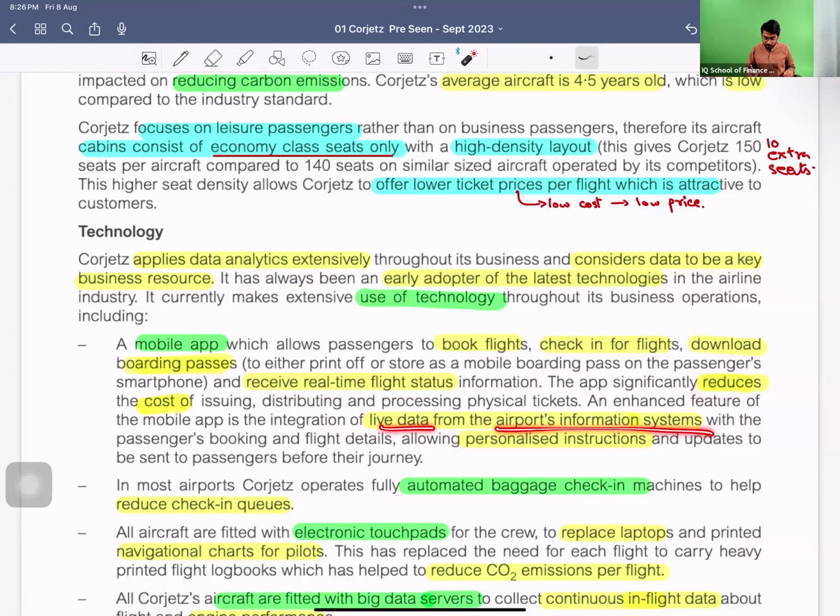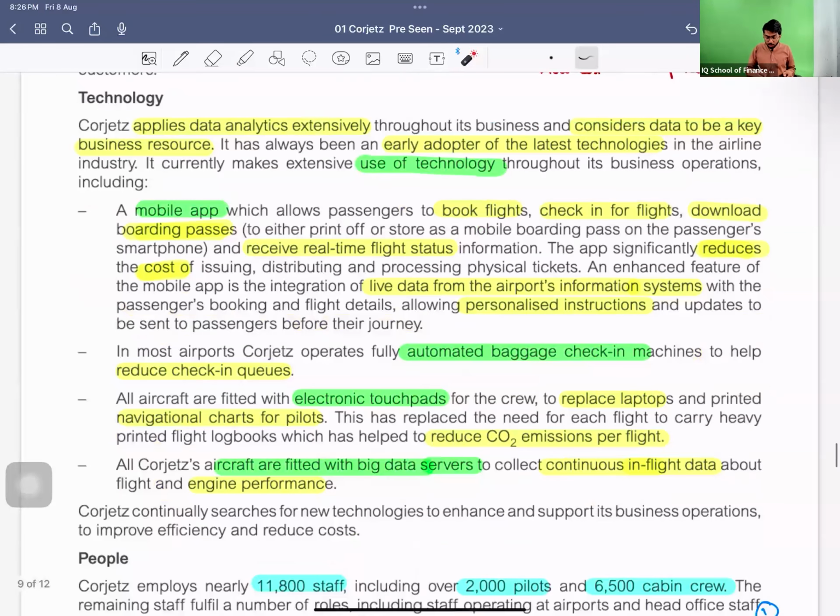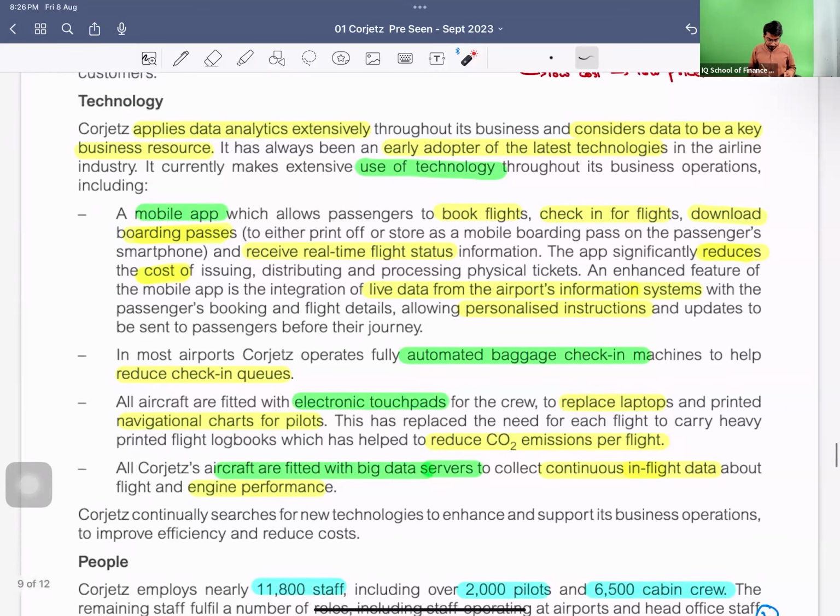It also gives live data from the airport information system and personalized instruction. These are all done by the mobile app. Automated baggage check-in machines help reduce check-in queues. Electronic touchpads replace laptops and printed navigational charts for the pilots, reducing carbon dioxide emissions per flight.